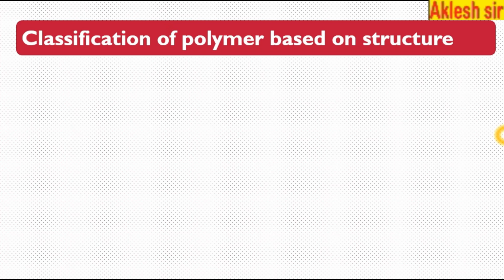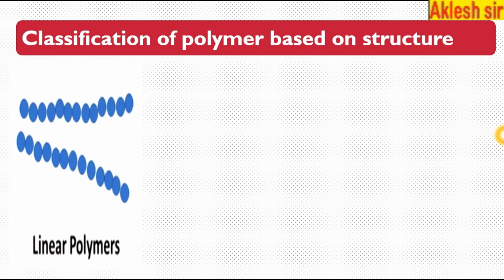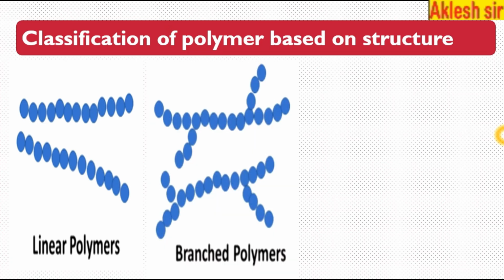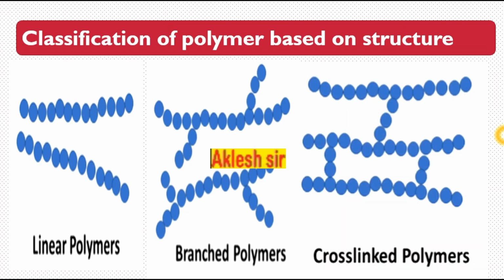Classification of polymer based on structure. Based on structure, you can see here this polymer is straight. All the monomers are joined in a linear fashion, therefore it is a linear polymer. Here you can see it is a branch polymer. In between there is a chain, so it is known as a branch chain polymer.